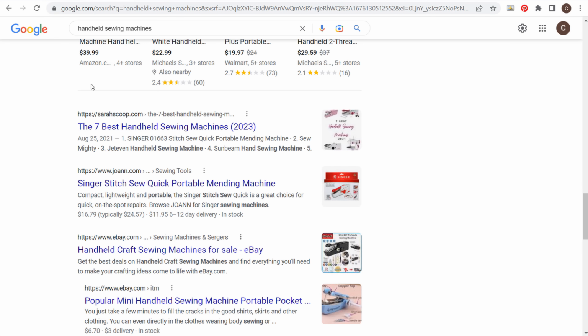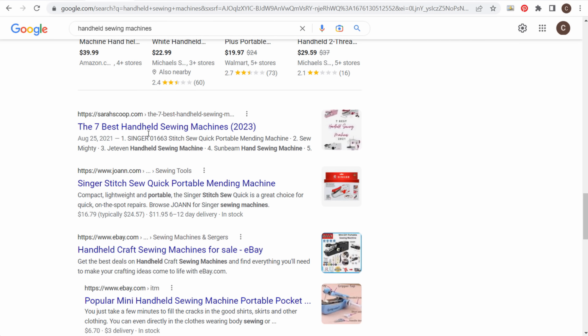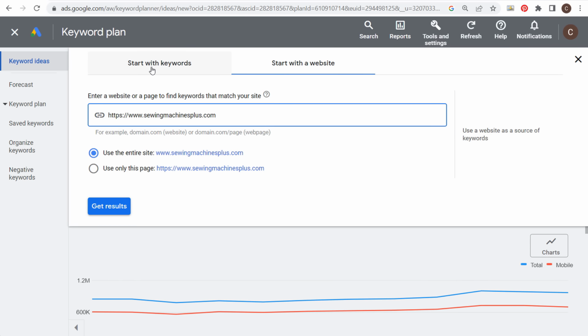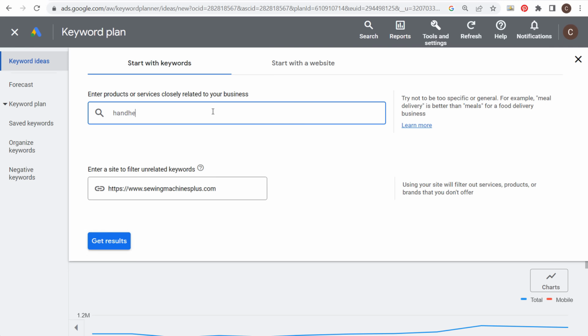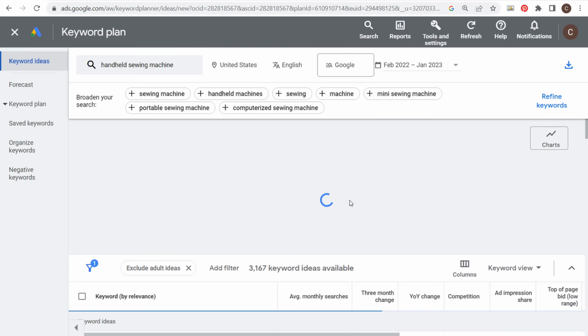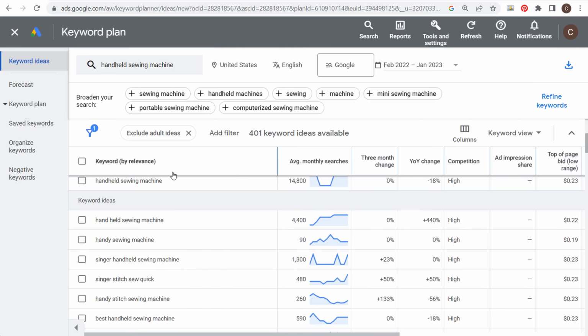So essentially all you need to do is take these keywords, look at what's ranking. So we're using our keyword planner, finding keywords, look at what's ranking. And then what I like to do is take something like handheld sewing machine. We'll come back over here, start with keywords, handheld sewing machine. We don't need to filter to get rid of unrelated results, and it's given us 401 keyword ideas. They're going to be ranked by relevance.